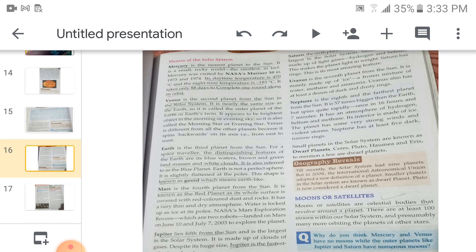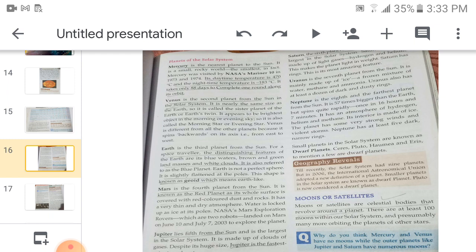Earth is not a perfect sphere. It is slightly flattened at the poles, and this shape is known as geoid. What is the shape? Geoid. You have to learn this shape. What do you mean by geoid? Geoid means the shape which bulges at the center and is flattened at the poles, which means Earth-like. The meaning of the word geoid is Earth-like.